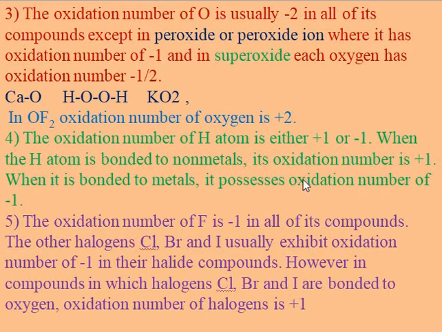Similar to hydrogen, which possesses a +1 charge when bonded to a non-metal and a -1 charge when bonded to metals, when chlorine, bromine and iodine are attached to a more electronegative element, they show a positive oxidation state. Otherwise, if they are attached to electropositive elements, then their oxidation state is -1.